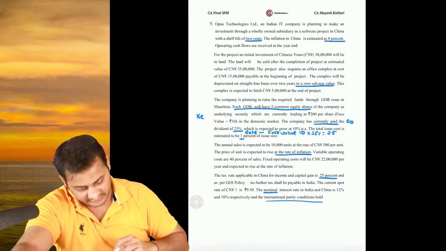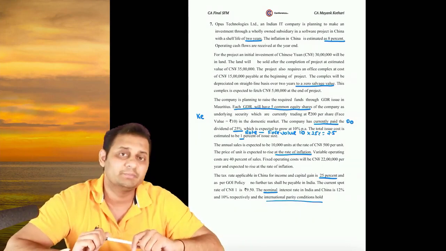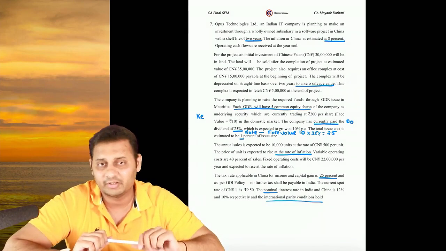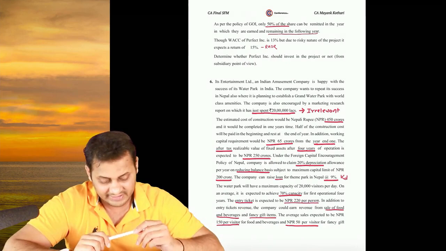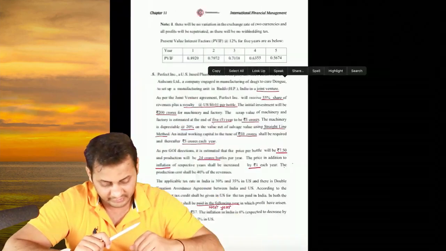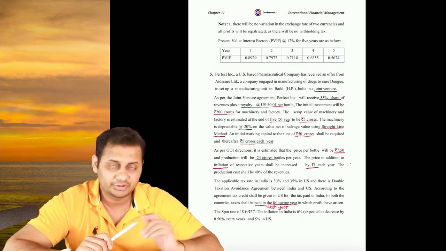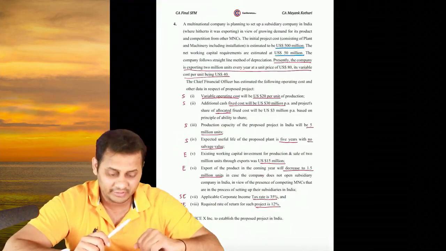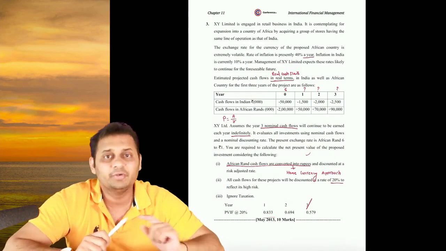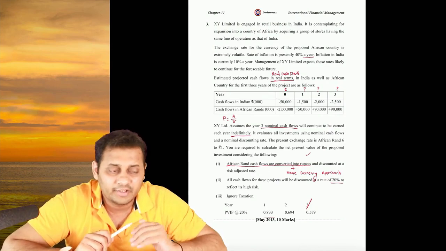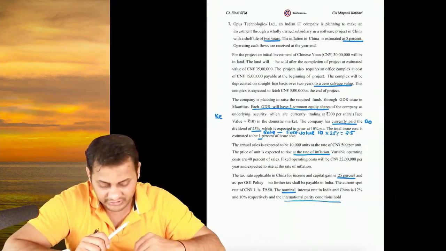Let's talk about question number 7. Now question number 7 is an Indian IT company who wants to set up a business in China. In the previous part, an Indian company wanted to set up a business in Nepal, right? And that is an Indian company going out. And in question number 5, it was a US company coming to India. In question number 4, also a US company coming to India. In question number 3, an Indian company going to Africa, an Indian company going to Nepal. Now an Indian company wants to go to China.